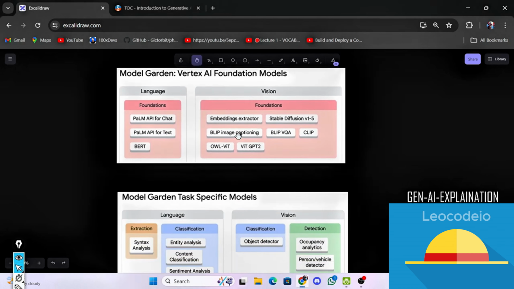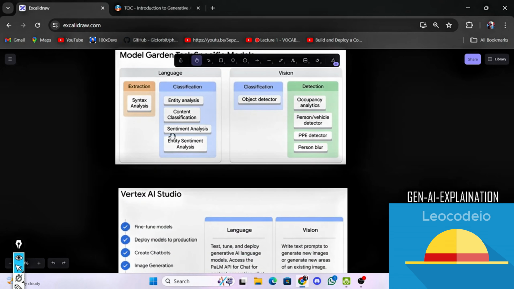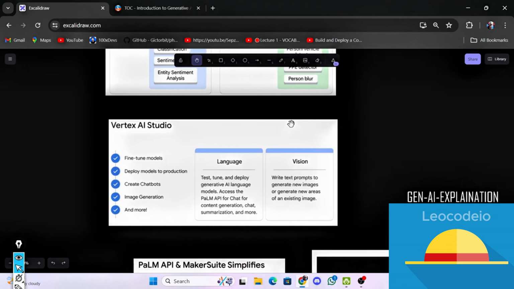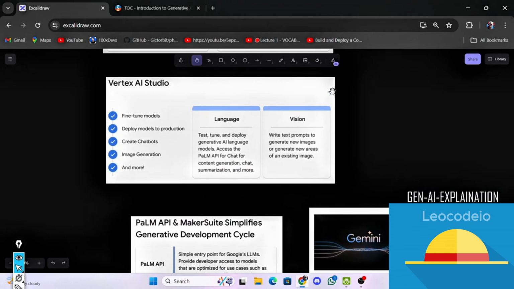These are nothing big, but they have shown the foundation models, and stable diffusion are some of the popular ones. Coming to the next thing, these are also the same, for different applications, and they have just discussed the different things used. At last they gave examples of how Vertex AI Studio will help us manipulate these models, and we can play around with the models in Vertex AI Studio.